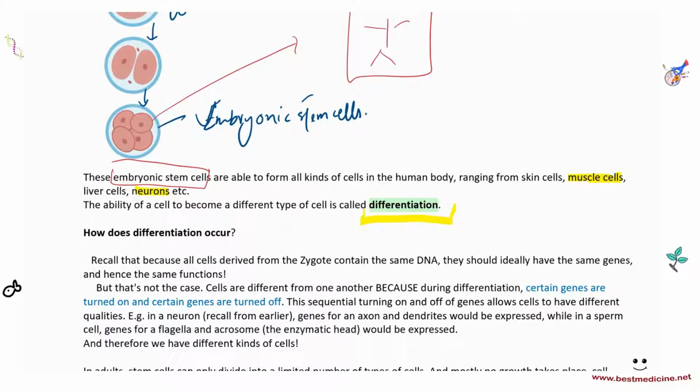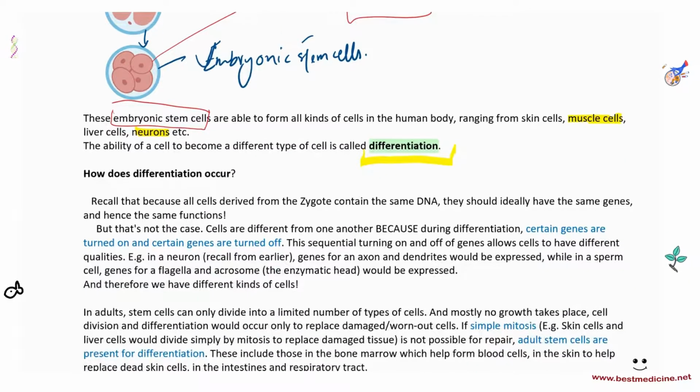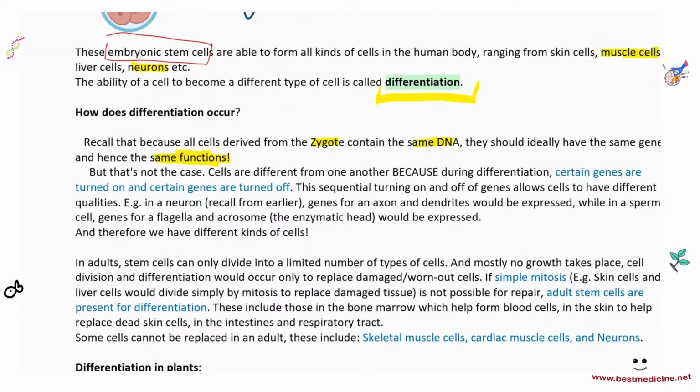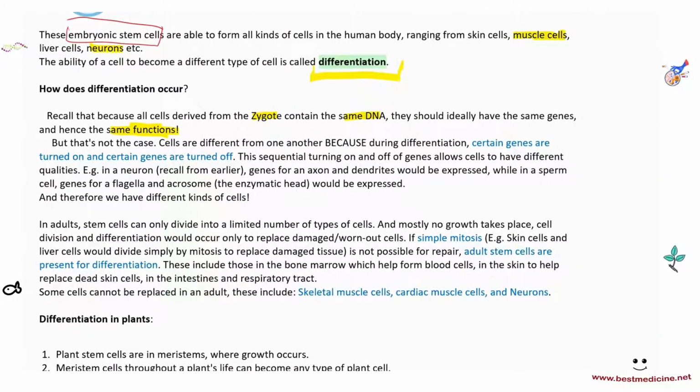So how does differentiation occur? Recall that because all cells derived from the zygote contain the same DNA, they should ideally have the same genes and hence the same functions. So how do they have the same DNA but different functions? The answer to this is that they are turning different genes on and off.